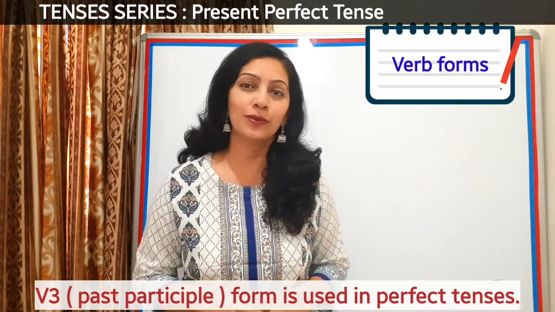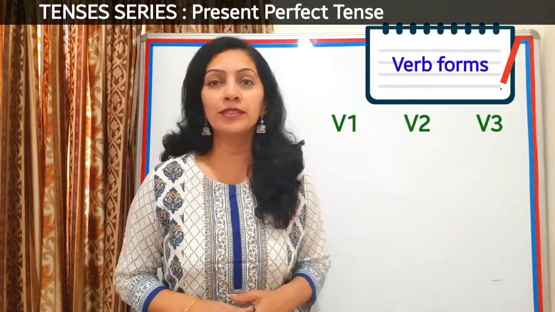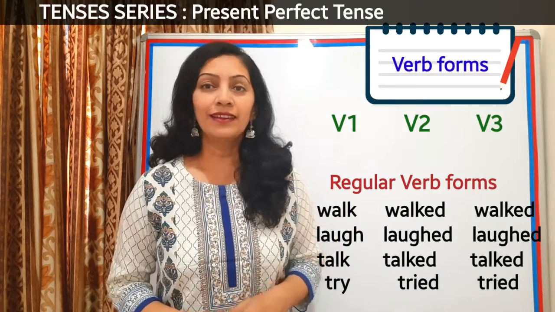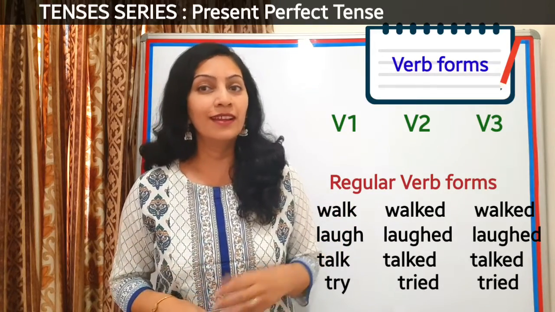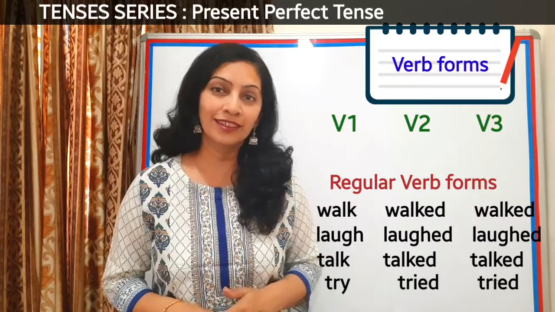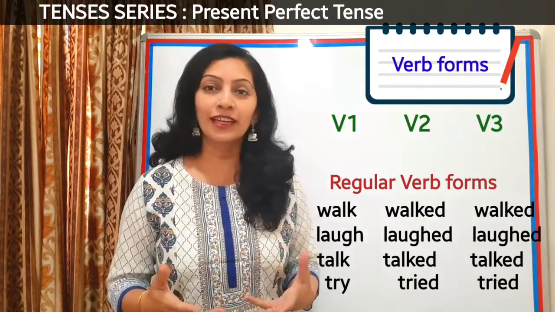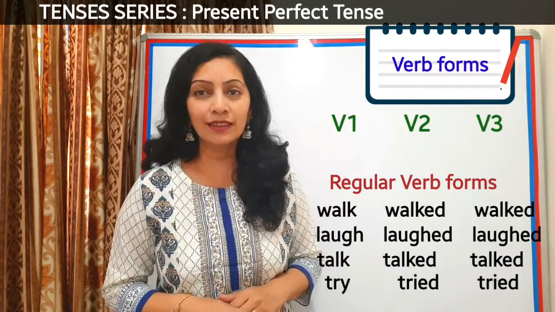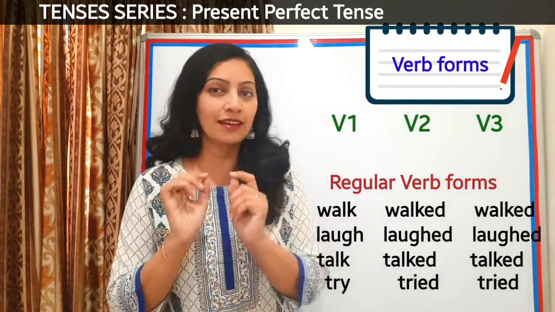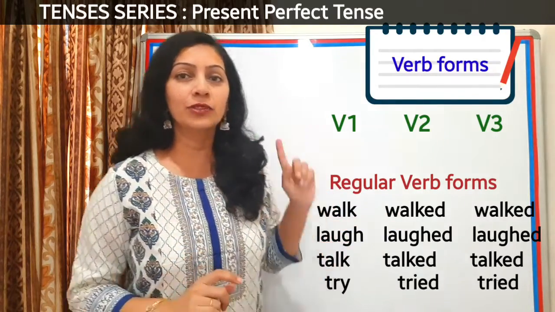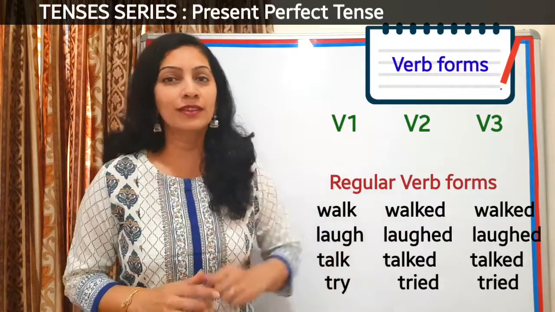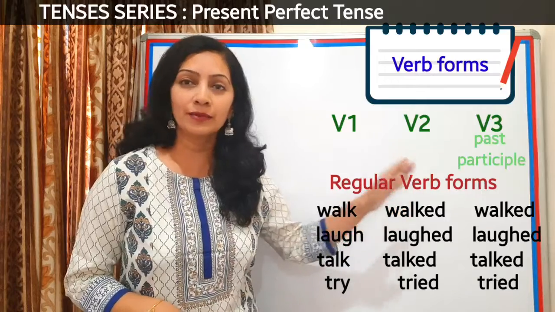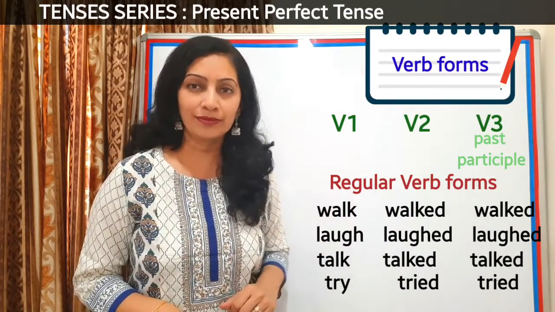and how to find it in the 3 forms of verbs. Now there are regular verb forms, like walk, walked, walked, laugh, laughed, laughed, talk, talked, talked, try, tried, tried, etc. What happens in this category of verb forms is that we just add an ed. An ed is added to the V2 form as well as to the V3 form. Now this V3 form is called the past participle form.